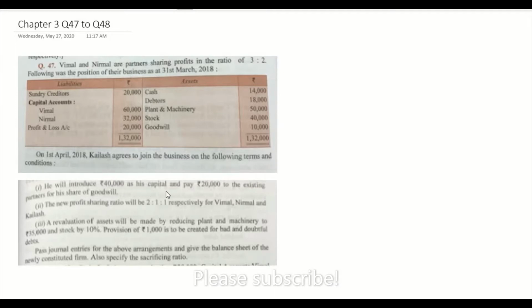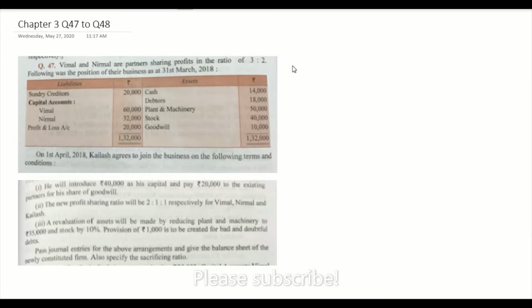He will introduce 40,000 as his capital and pay 20,000 to the existing partners for his share of goodwill. The new profit sharing ratio will be 2:1:1 respectively for Vimal, Nirmal and Kailash. A revaluation of assets will be made by reducing plant and machinery to 35,000 and stock by 10%. Provision of 1,000 is to be created for bad and doubtful debts. Pass journal entries for the above arrangements and give the balance sheet of the newly constituted firm. Also specify the sacrificing ratio.